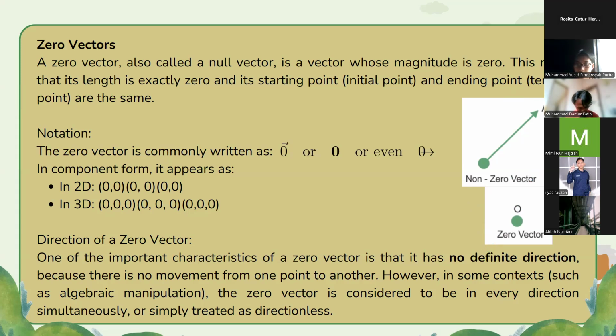We can represent it just with a dot, not with an arrow. So the starting point is the same as the ending point. Okay, next slide, please, Damar.